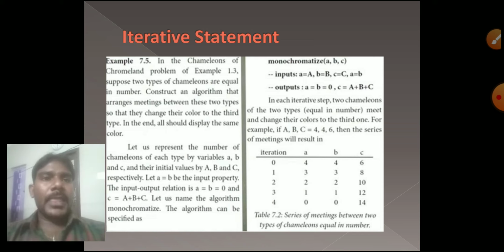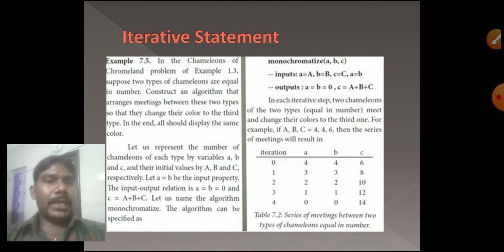We have to take a monochromatize. A, B, C, three variables we have to take. We apply the input values itself: A equal to capital A, B equal to capital B, C equal to capital C, and finally A equal to B. A and B value is the same only. Whatever value you give for capital A, the same value goes for capital B. What output do I want? A equal to B equal to 0, and C equal to A plus B plus C. Like that it will come.